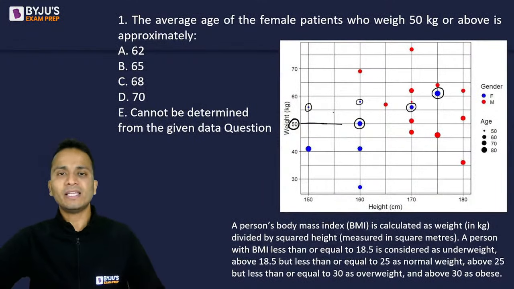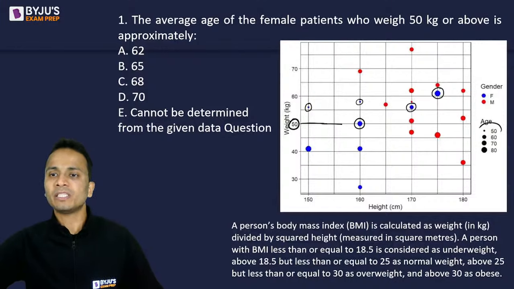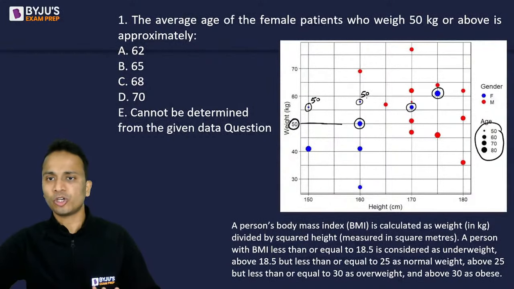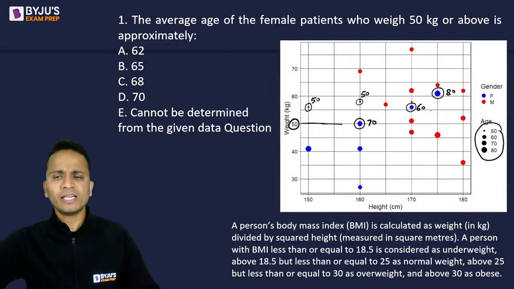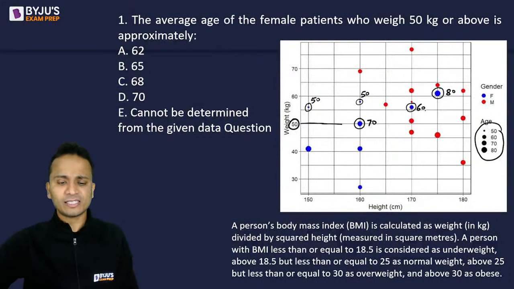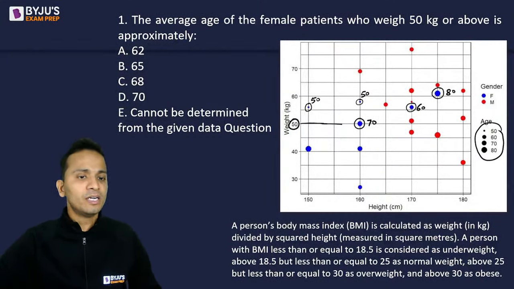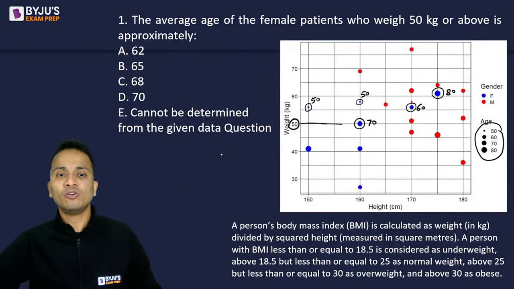Now let's write their ages. Ages will be represented by the size of the dot. So this will be 50-year-old, and this will be 50-year-old, the two smallest dots. The next bigger dot, this one is 60, then 70, and then 80. There is a clear distinction in the sizes of 60, 70, and 80. So these are the five female patients that we'll need to consider.